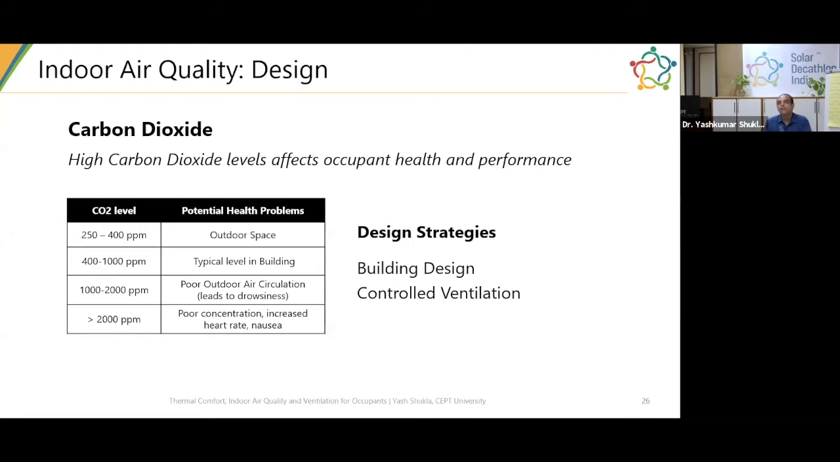So if you have a high parts per million, or high concentration of carbon dioxide inside the space, what do you do? How do you dilute it? Well, the easiest way is to get air from outside and throw the air from inside the building to outside.